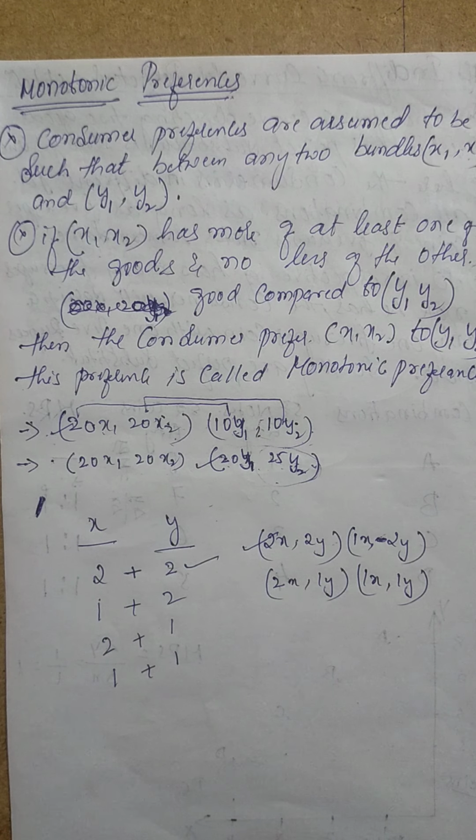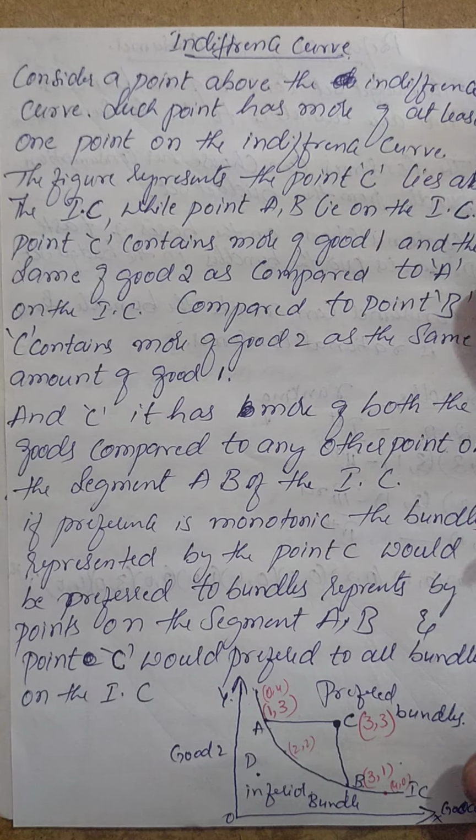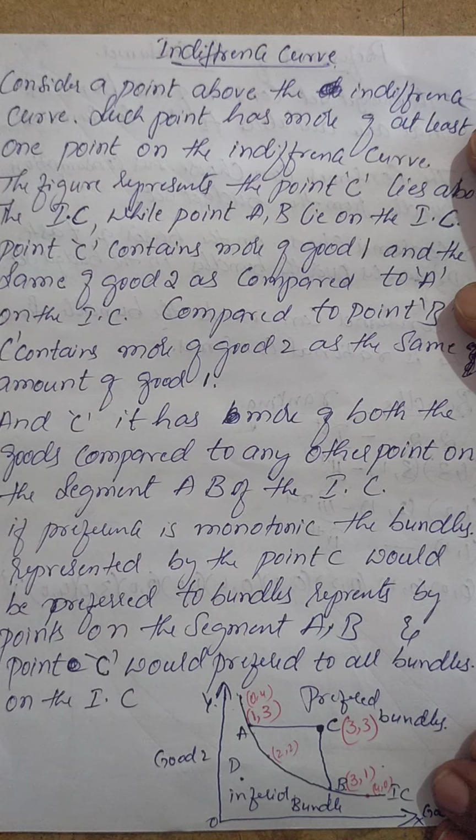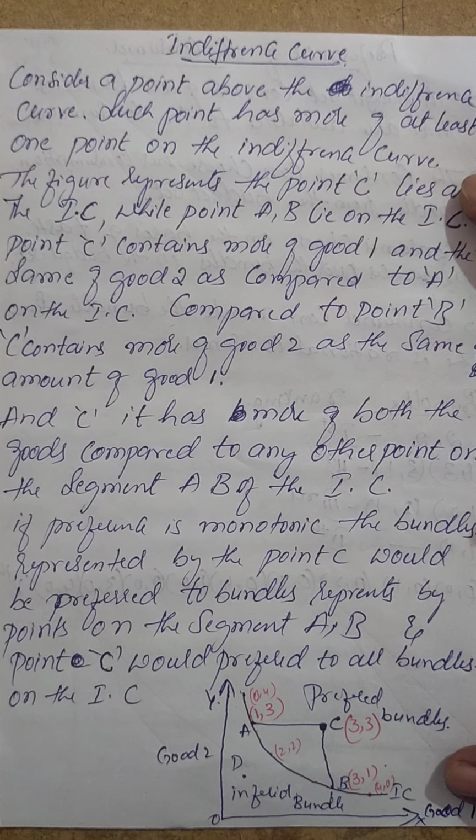Okay, so I hope you have understood monotonicity preferences now. Next we will move on to another new, very important topic, which is called indifference curves. Later you also have substitution between two goods, and diminishing rate of substitution, which I will do in the next class. So first we will see the indifference curve.